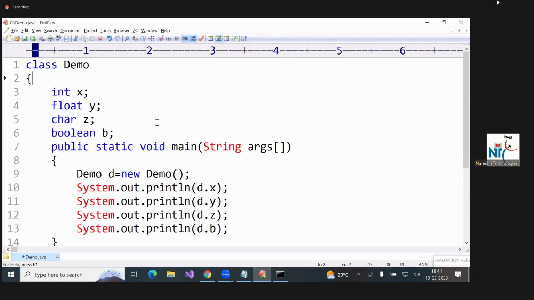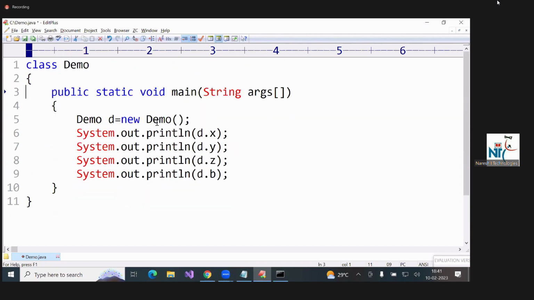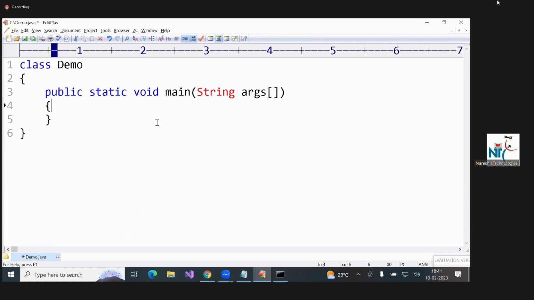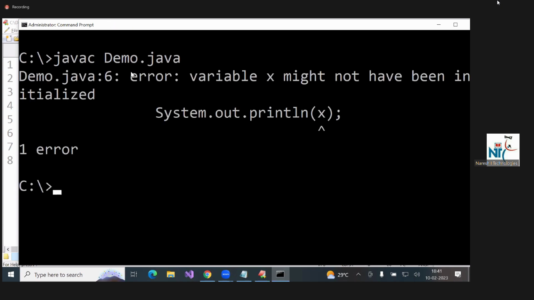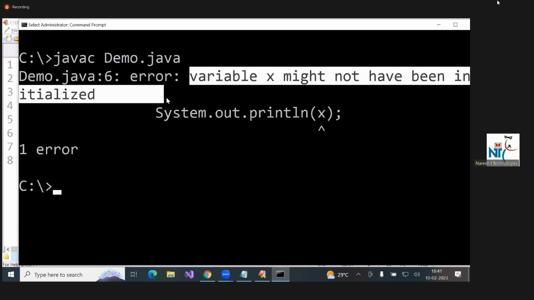Now what I'll do, say here I'll write int x. Which variable? How many ways to access? One way, that is directly. Now your program will not compile. Error comes. See, variable x might not have been initialized. Local variables are not initialized.